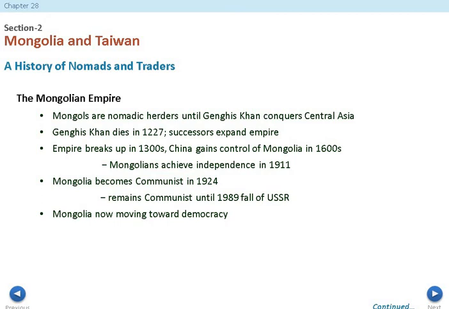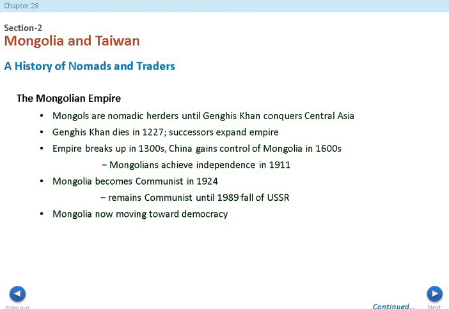Now, the Mongolian empire. Mongolians are nomadic herders until Genghis Khan conquers Central Asia. Genghis Khan is going to die in 1227, and the successor is going to expand the empire. This is not very common. What we usually see is that when a country has a very good, very strong ruler, a lot of times they are either killed or defeated, and then a lot of times the country kind of separates or breaks apart.